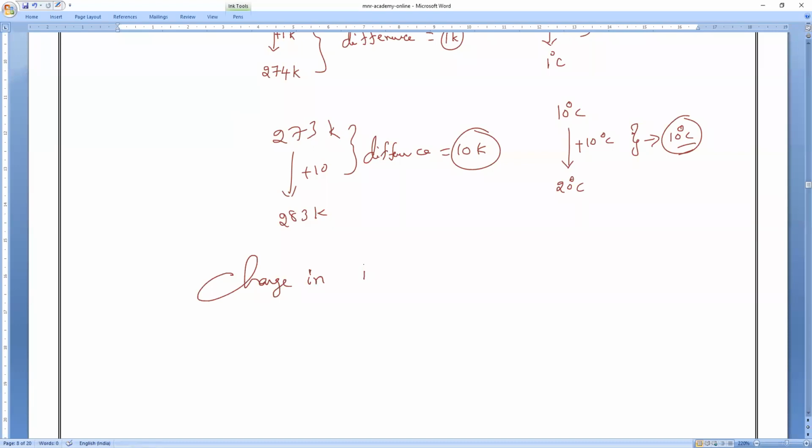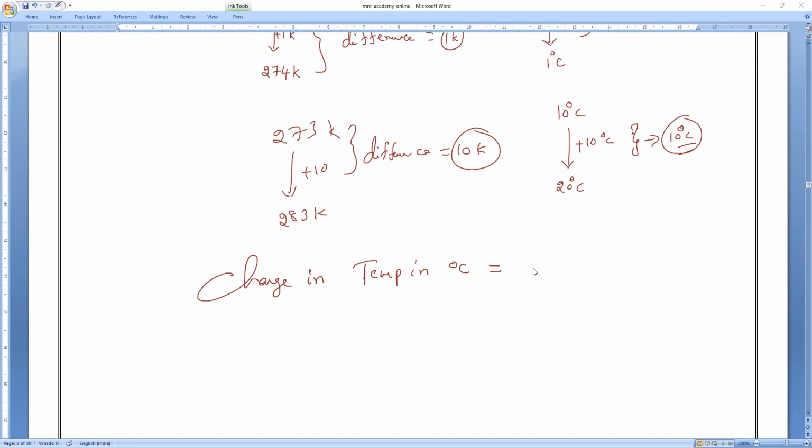So change in temperature. Sir, in that, degree means Celsius. 20 degrees Celsius is equal to 283 Kelvin. Yes. The change, the difference, is always the same. Yes or no? What is the reason? If I increase the temperature in degree Celsius or if I increase the temperature in Kelvin, both differences are the same only. Is it right or wrong?